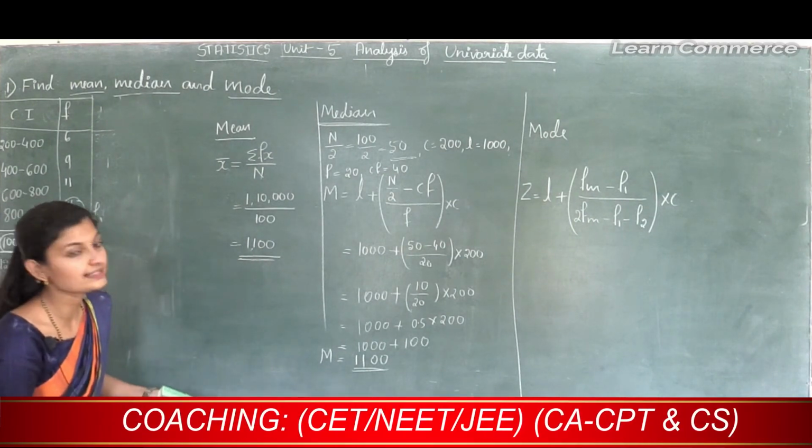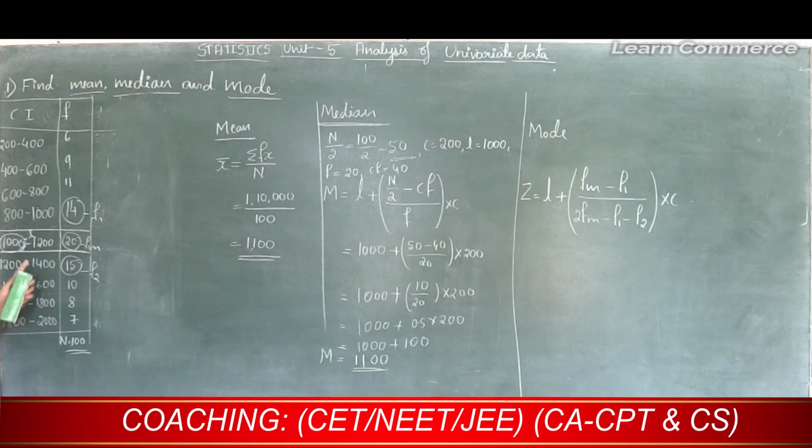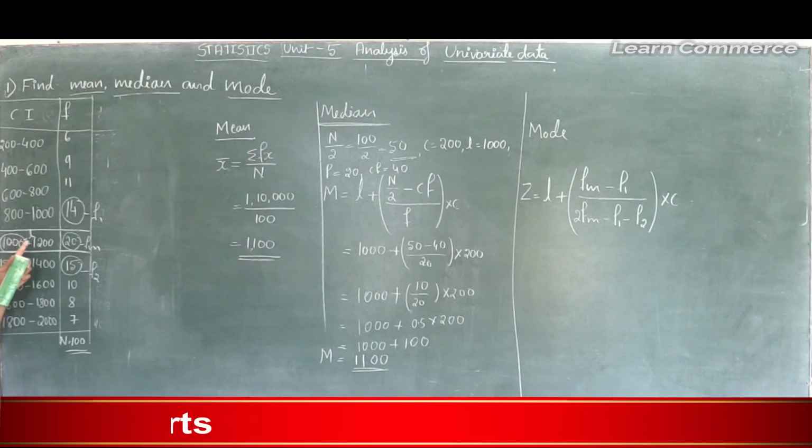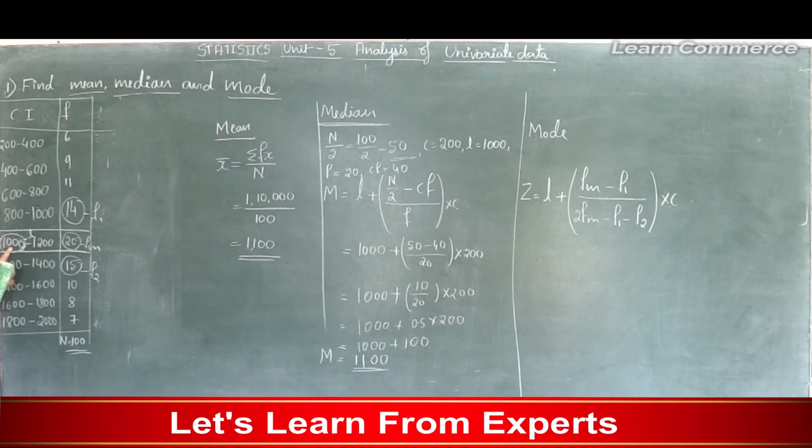So next we need C, right? What is C? C is class width. Here class width is upper class limit minus lower class limit. Upper class limit is 1200 and lower class limit is 1000. So 1200 minus 1000 is 200.